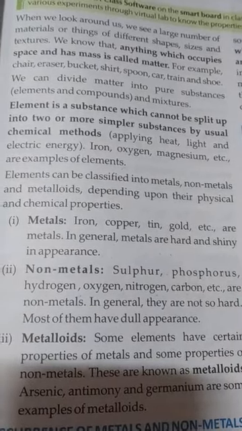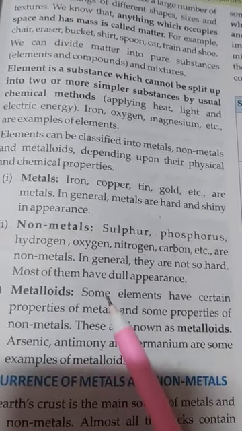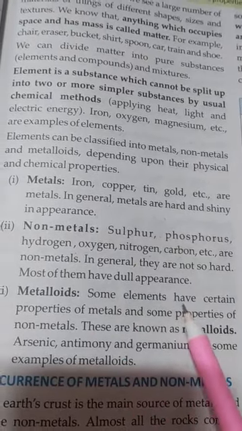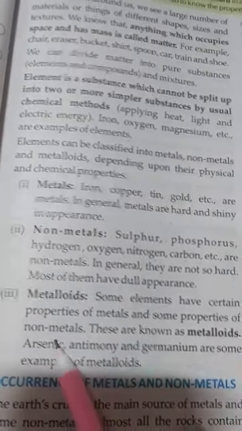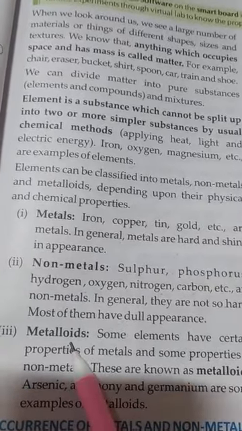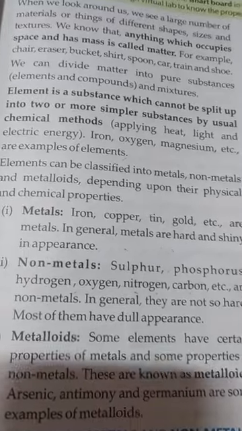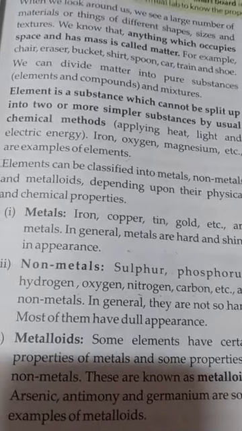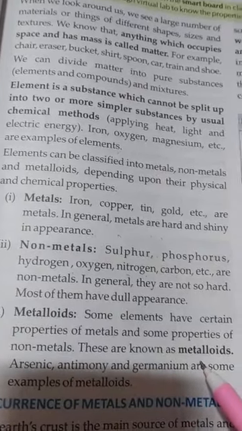The third term is the metalloid. What are metalloids? Some elements have properties of metals and some have properties of non-metals. Metalloids lie between the metals and non-metals, and have some properties of metals as well as some properties of non-metals.